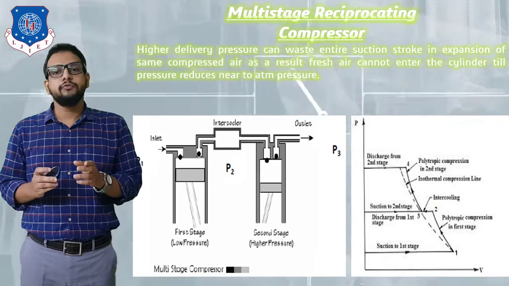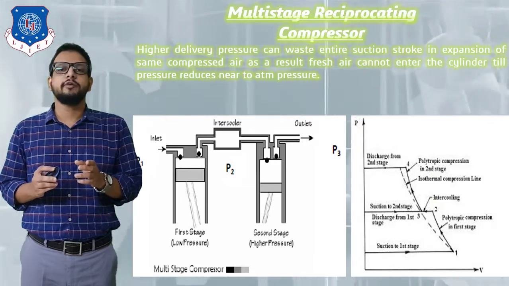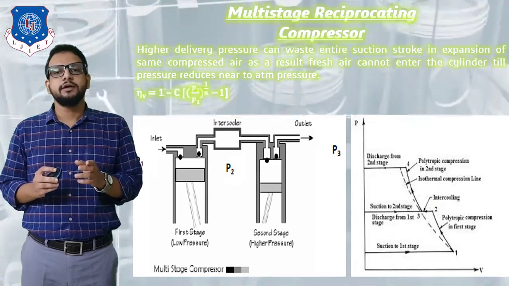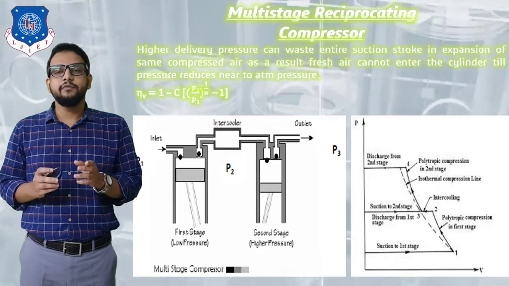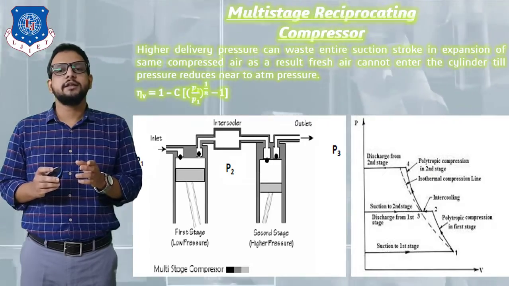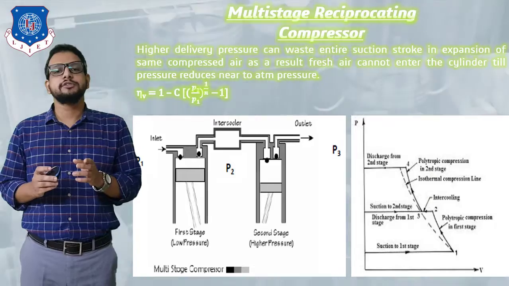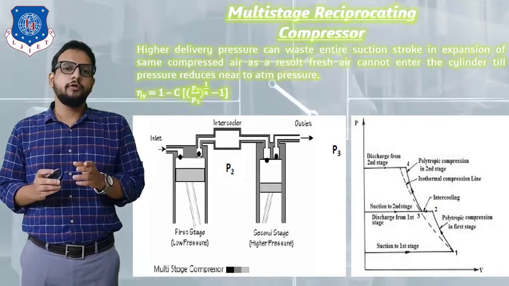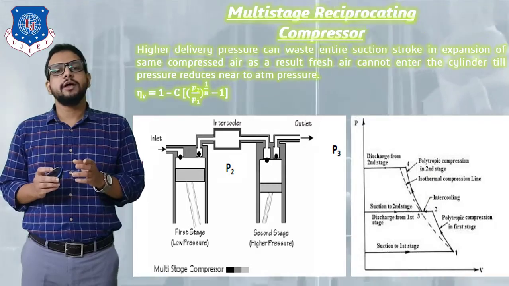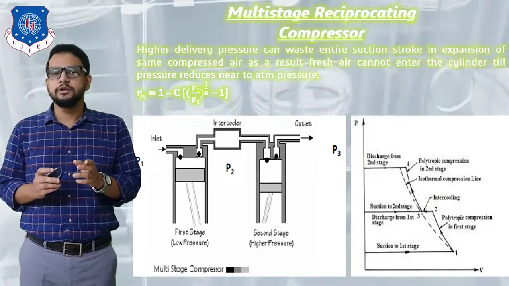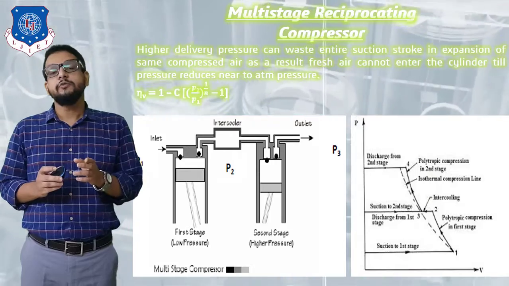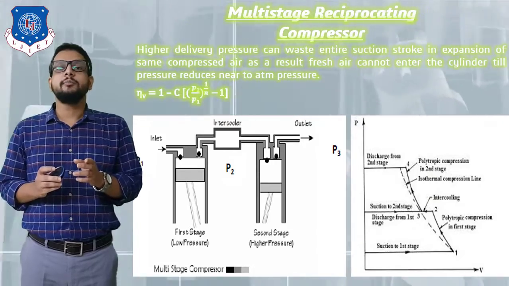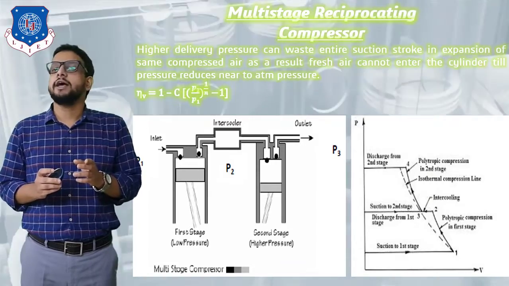We also know from our equation of volumetric efficiency that this can be predicted: eta v is equal to 1 minus c in a bracket p2 by p1 raised to 1 by n minus 1. From this equation it is very predictable that P1 is the initial pressure nearer to the atmospheric pressure, whereas P2 is a higher compressed air pressure, that is, the delivery air pressure.